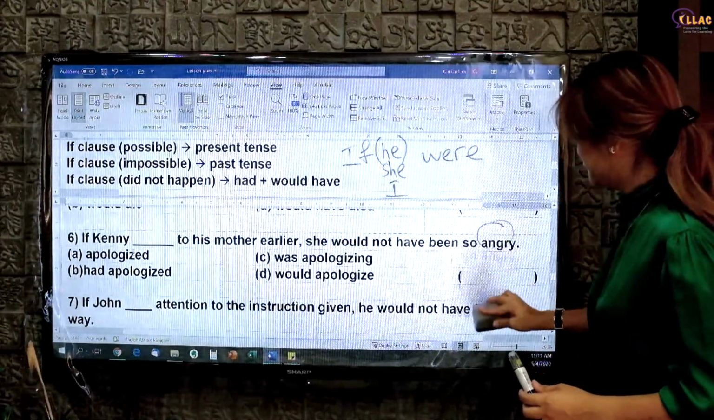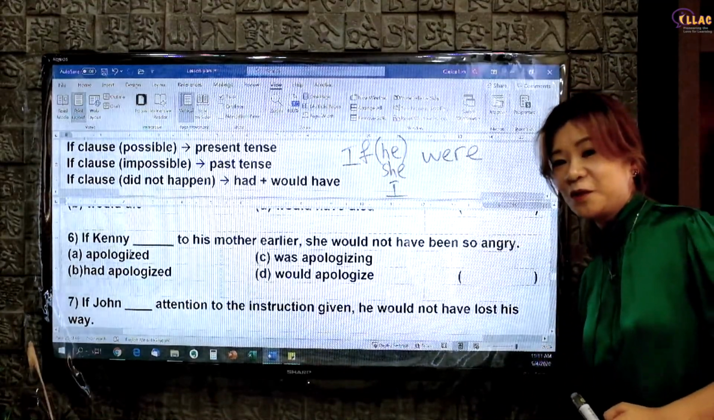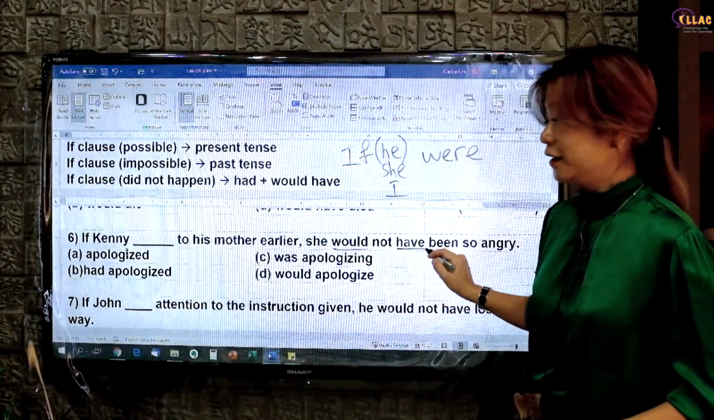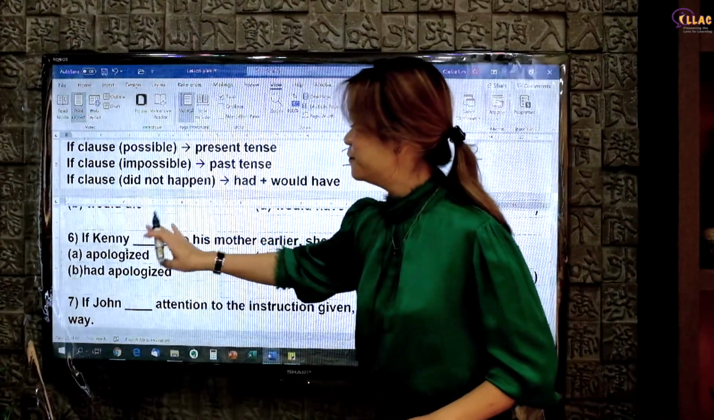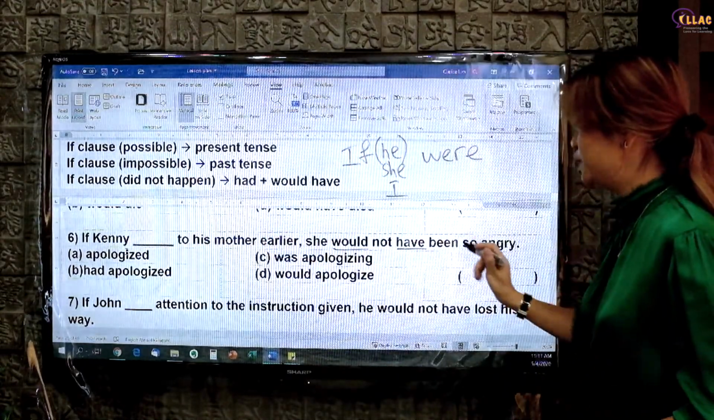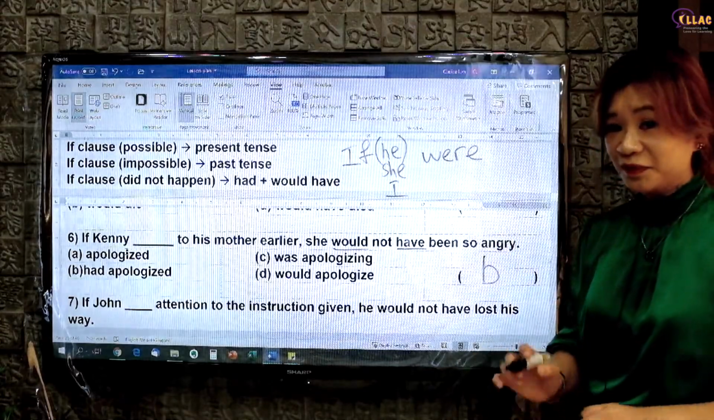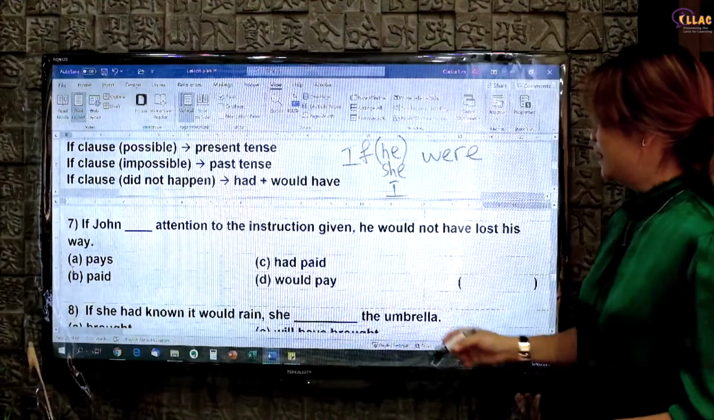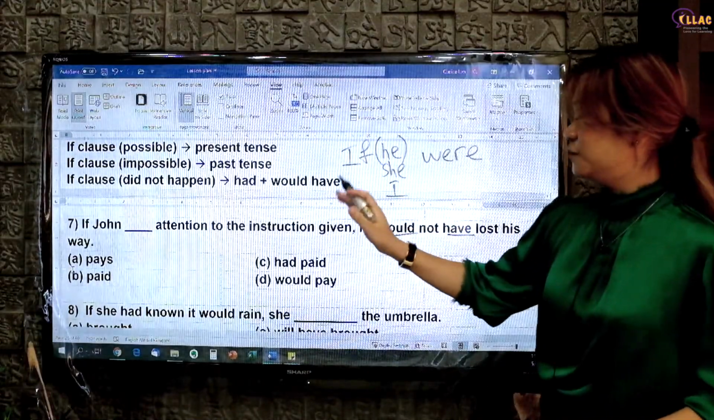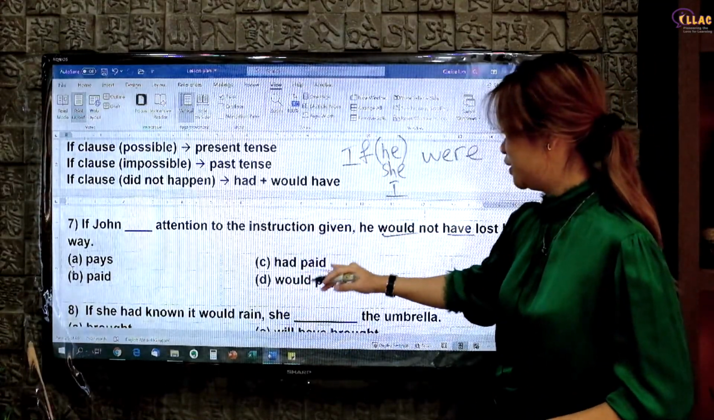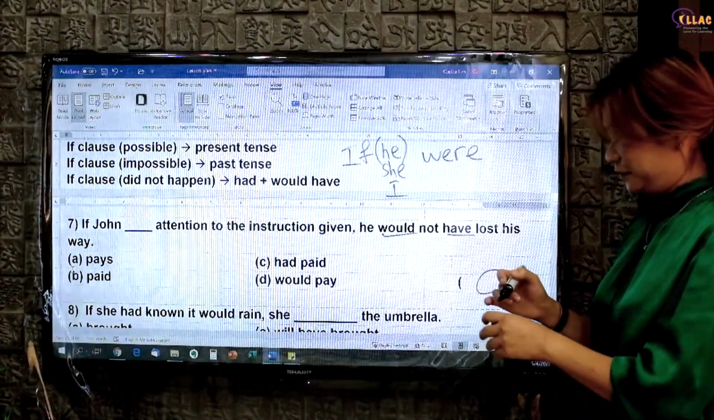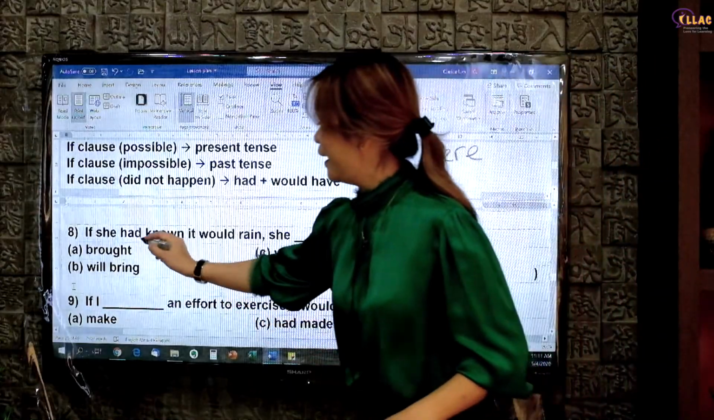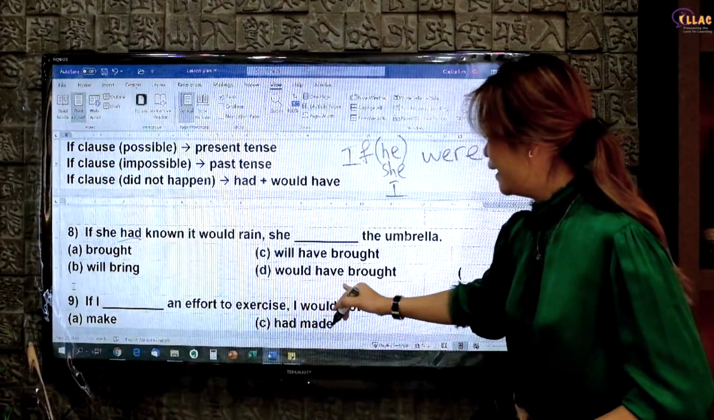Next question. Try this on your own. Pause the video. Again, would have, right? So the answer must be had. If Kenny had apologized to his mother, answer B. You should be getting the pattern now. Let's try some more. Again, would have, if John had paid attention, answer C. Number 8. If she had known, so you see the had plus would have.